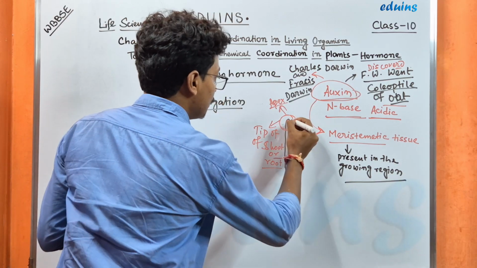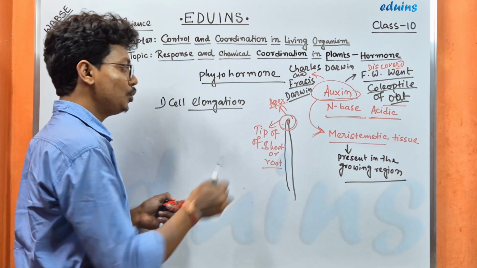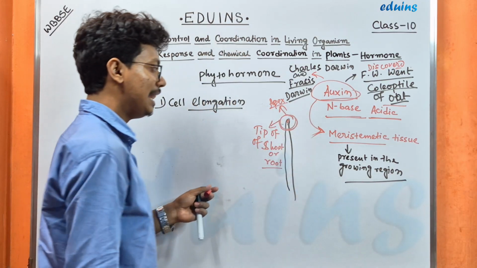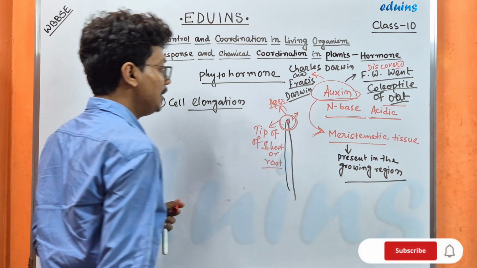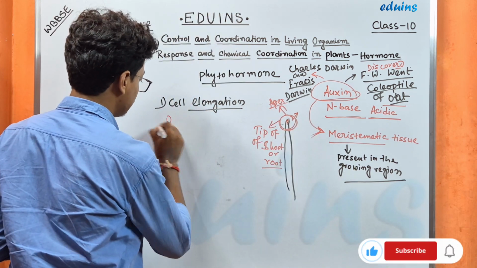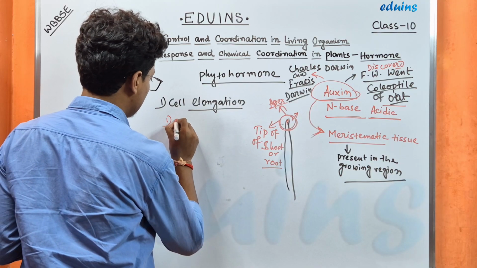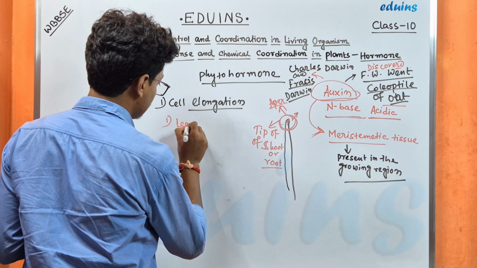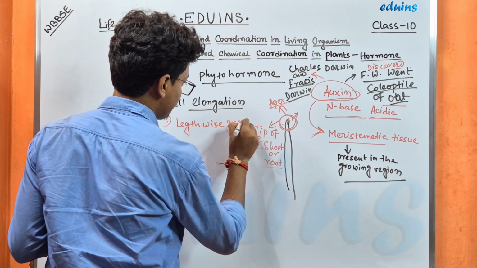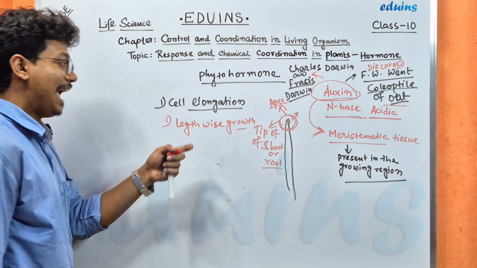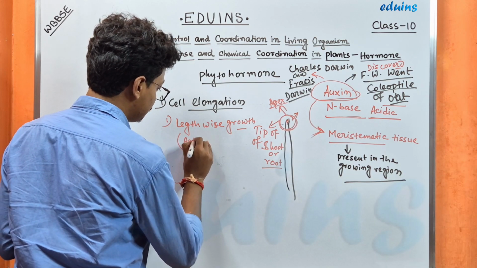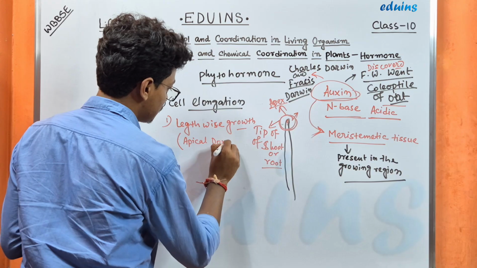So they promote the development of meristematic tissue, further cell division, and lengthwise growth of the plant. This is known as apical dominance.